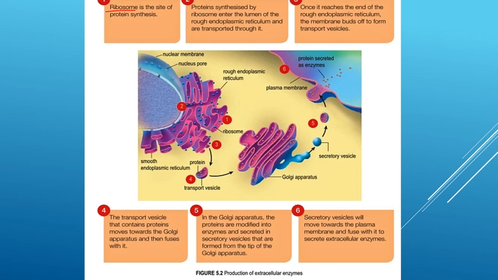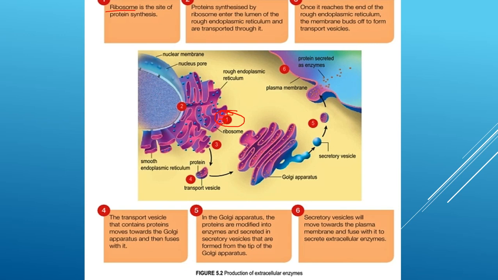Protein synthesized by ribosome enter the lumen of the RER and is transported through it. Okay, number 1 di sini, this is ribosome. Ini ya, ribosome yang biru-biru ini. Kita tahu ribosome itu adalah tapak sintesis protein. Kita tahu bahawa enzim itu adalah protein.